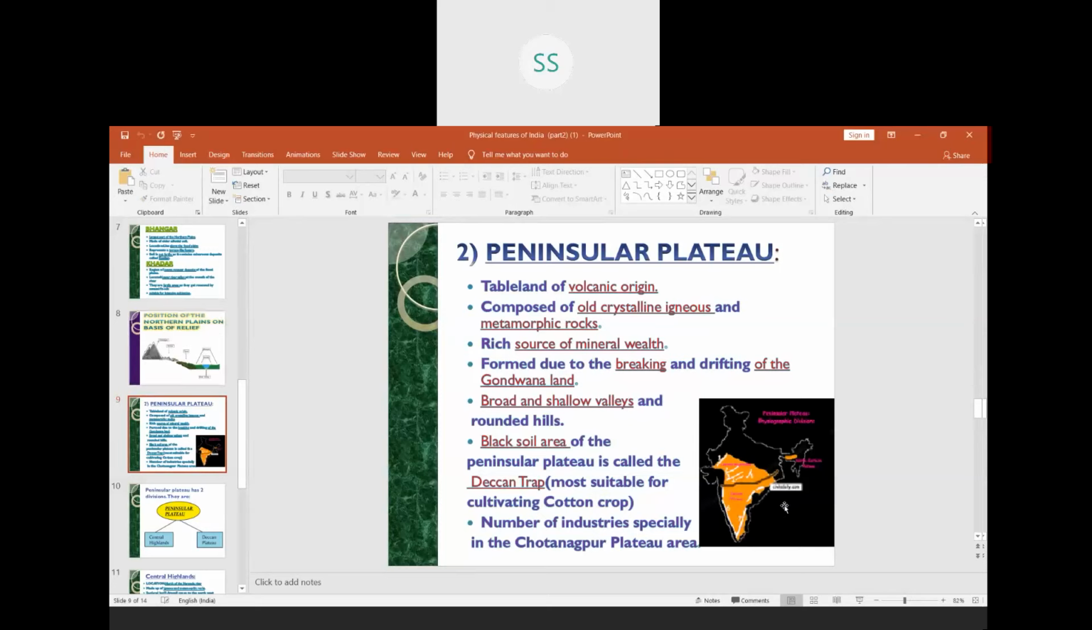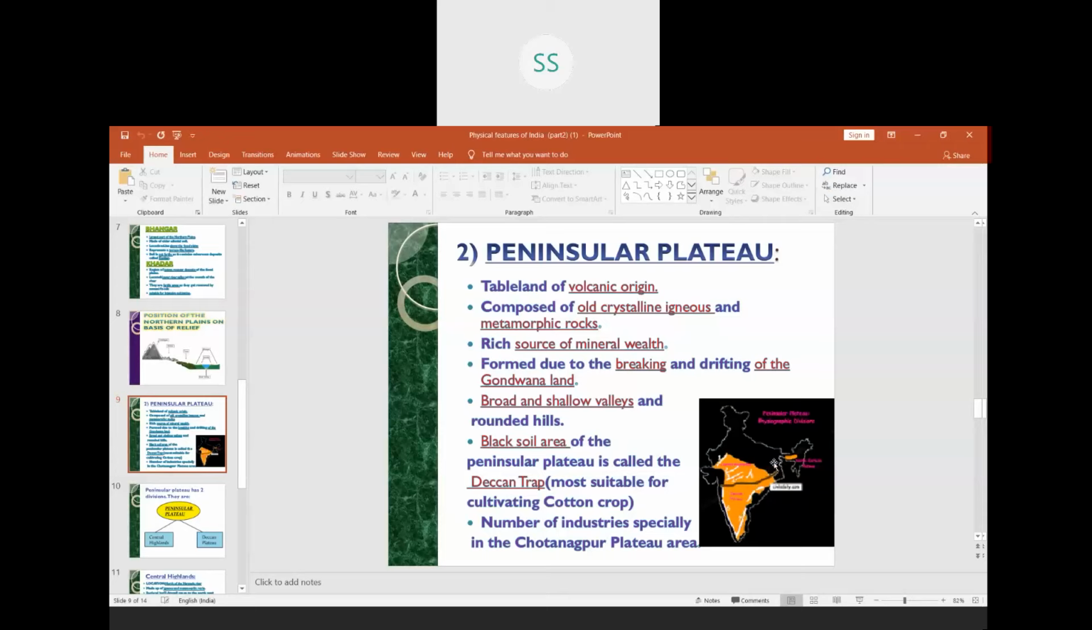You can see the Deccan Trap over here, or the Deccan Plateau over here, and in between you can see one brown line, that is your river Narmada. So we are going to do this also: above Narmada we have the plateau region which is called Central Highlands. Below river Narmada we have a plateau region which is called Deccan Plateau.